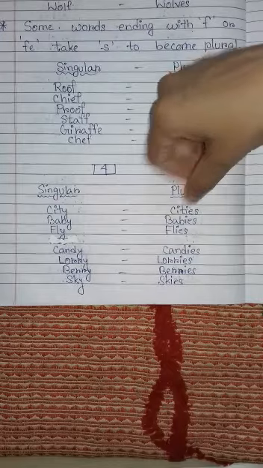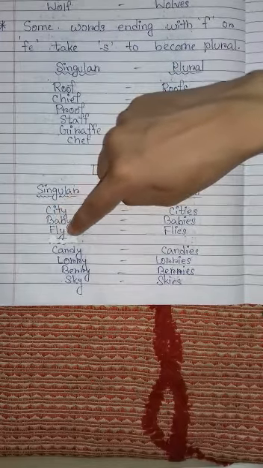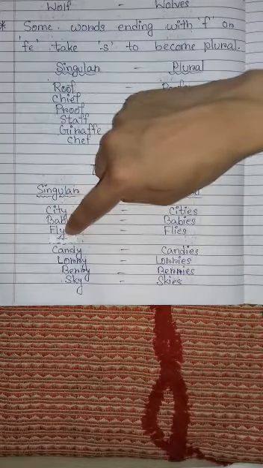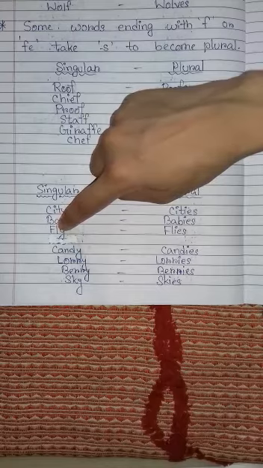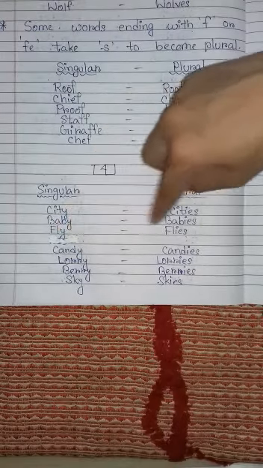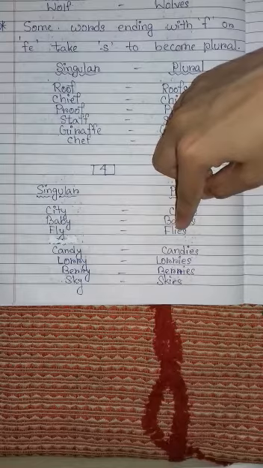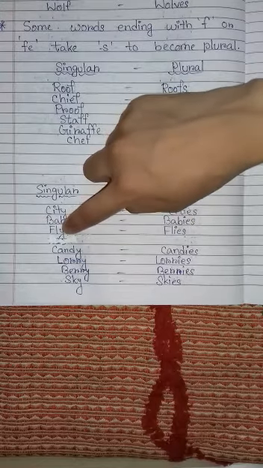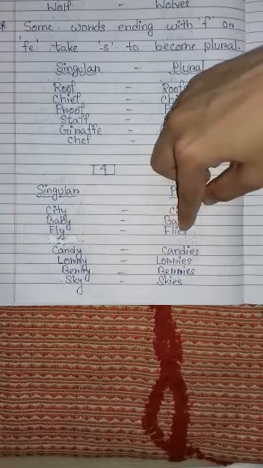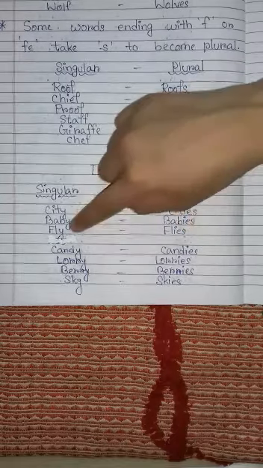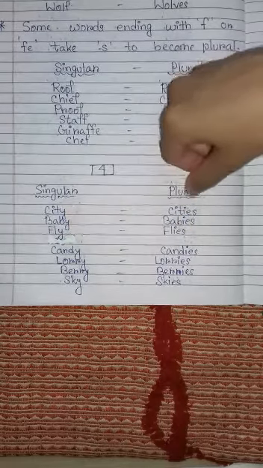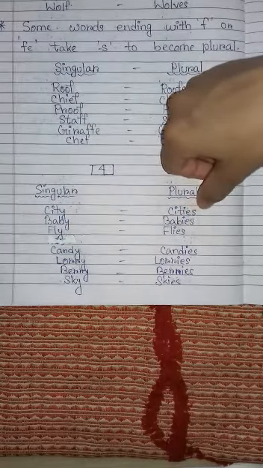Don't write Y here. Fly, F-L-Y, fly. Last letter is Y, and before Y there is a consonant. L is a consonant. That is why F-L-I. But Y is here, we would not write Y. IES. Only for Y we have to write IES.